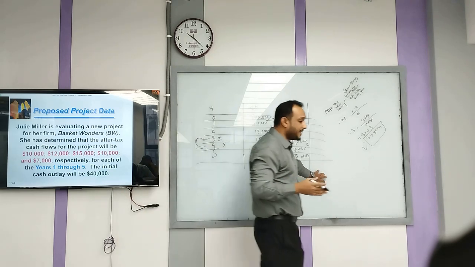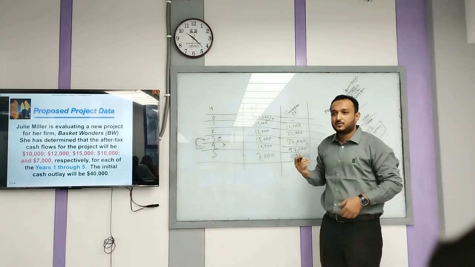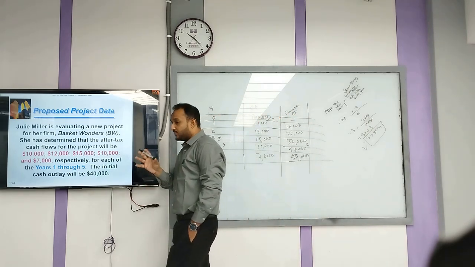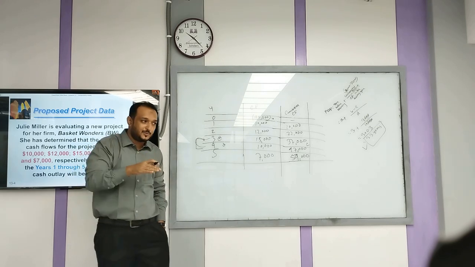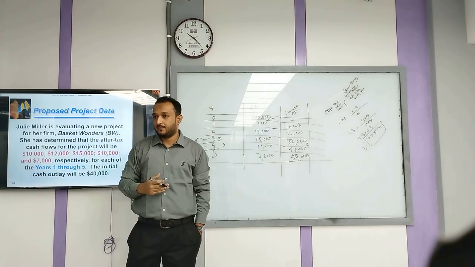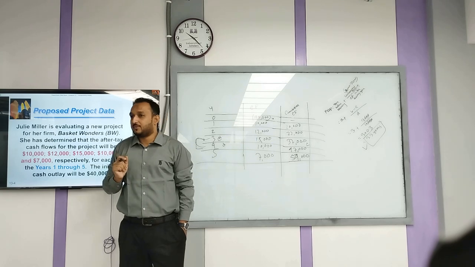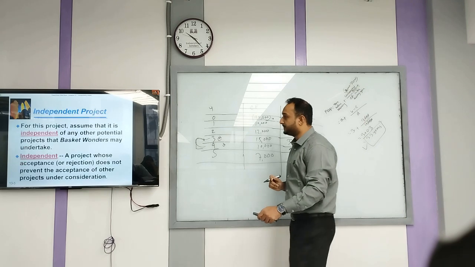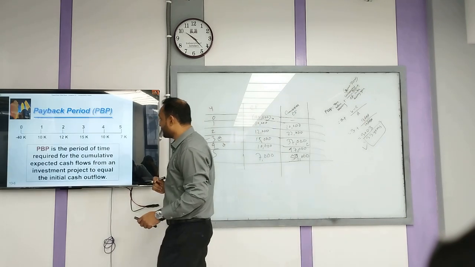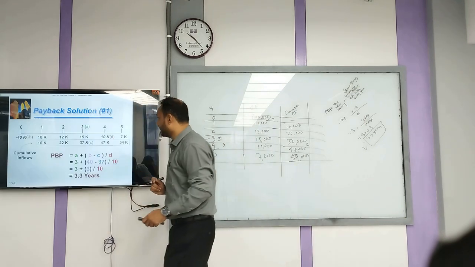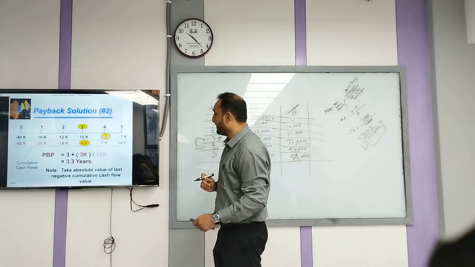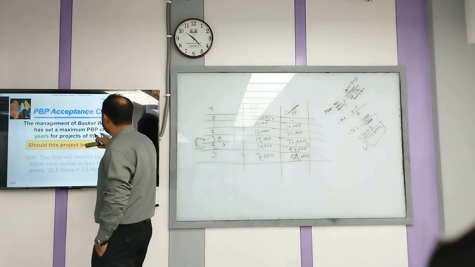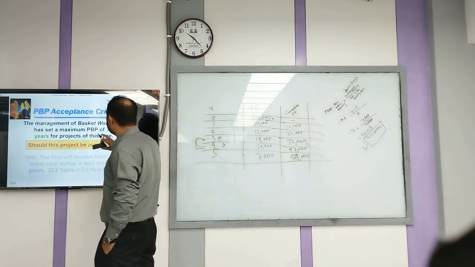Now আমরা এখন একটা ডিসিশন ক্রাইটেরিয়া থাকবে। এটা আমি কি বের করলাম? That is my payback period. But ultimately in the decision criteria যে কত বছরের মধ্যে যে রিকভার হয় then you are going to invest. একটা ক্রাইটেরিয়া না থাকলে আপনি ডিসিশন মেক করতে পারতেছেন না, তাই না? সো ধরেন এখানে বলা আছে for this example the management of Basket Borders has set a maximum payback period of 3.5 years for the project of this type.